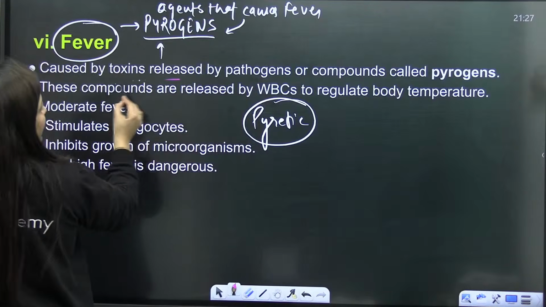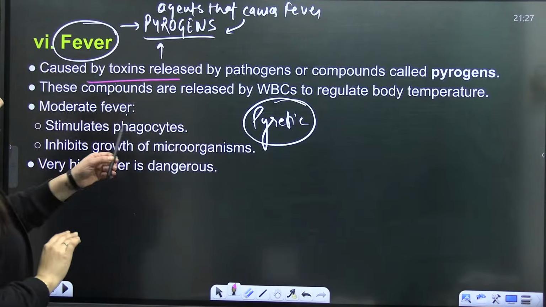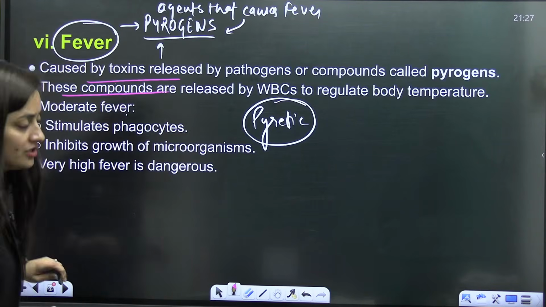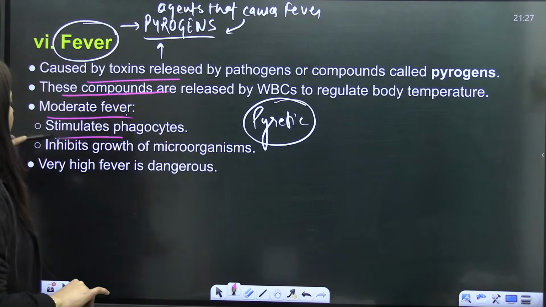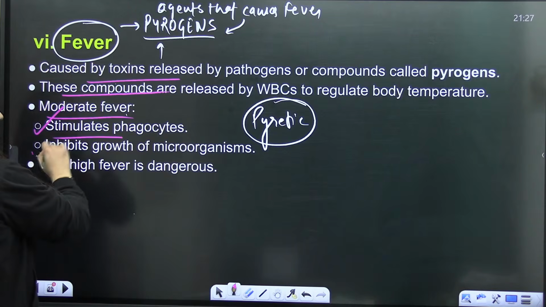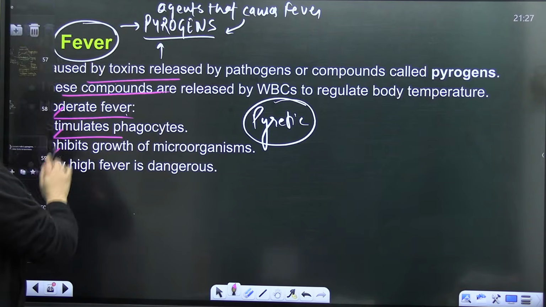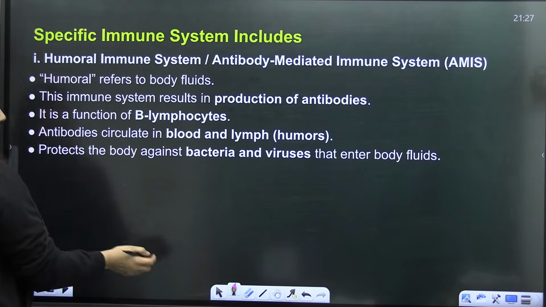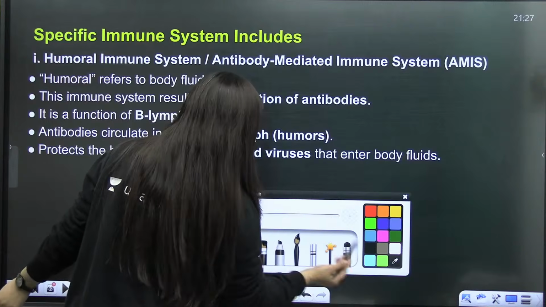Okay, so fever is caused by toxins known as pyrogens. They are released by WBCs. They regulate the body temperature, right? So they moderate fever, stimulate the phagocytes, and inhibit growth of microorganisms. But overall, we know that a very high fever is also dangerous, right?